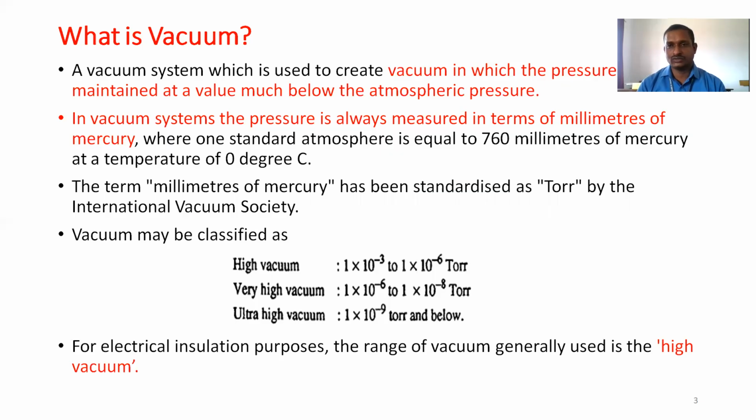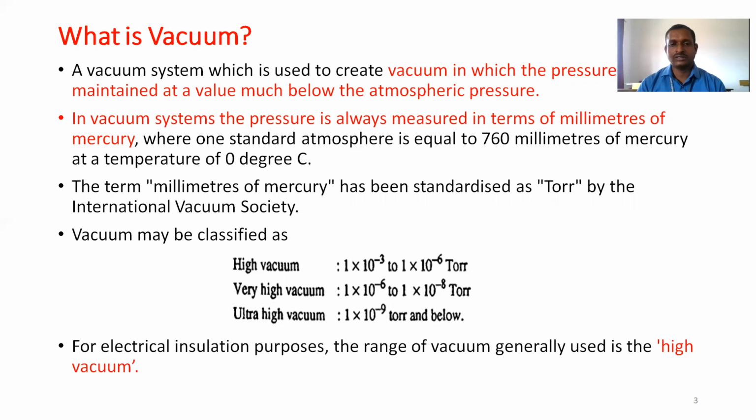The vacuum has been classified based on the vacuum range or torr value. It is classified into three types. One is high vacuum, where the torr range is 1 into 10 power minus 3 to 1 into 10 power minus 6. The second one is very high vacuum, with a range of 1 into 10 power minus 6 to 1 into 10 power minus 8 torr. The third one is ultra high vacuum, with a range of 1 into 10 power minus 9 torr or below. These are the different classifications of vacuum based on the torr value.